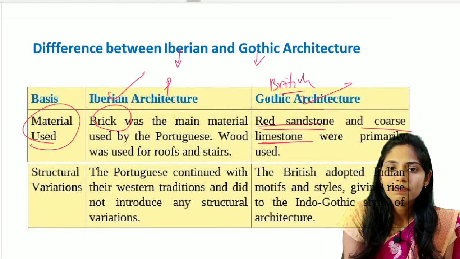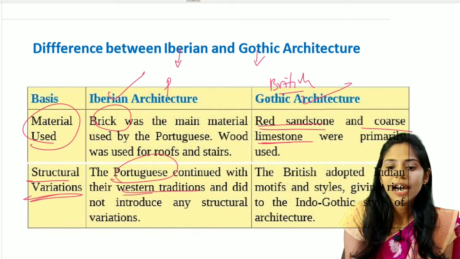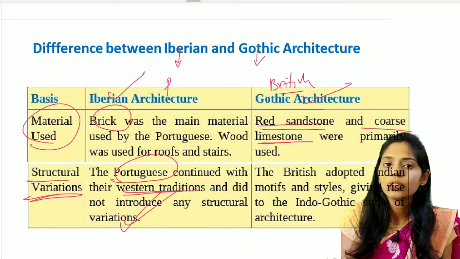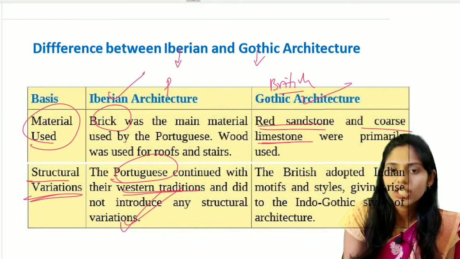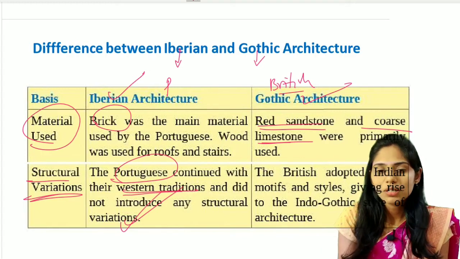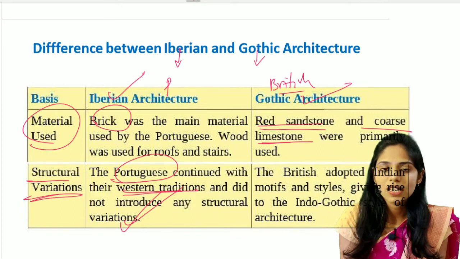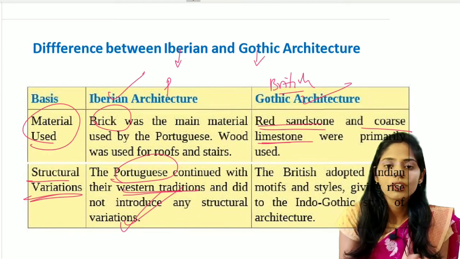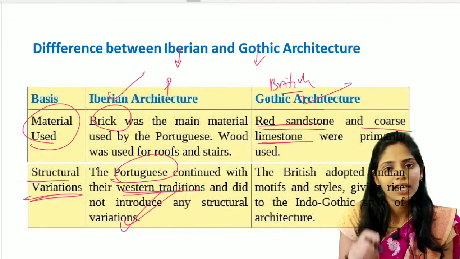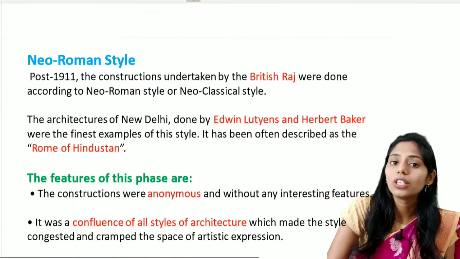And the next important difference is based on structural variations. The Portuguese continued with the Western tradition and did not have any structural variations. But in the British, that is the Indo-Gothic style, there is a confluence of Indian architecture, Gothic architecture and also Persian influence. Because of the Indian architecture, we also see some Indian motifs and Indian styles. And in the Persian influence, there is a large use of windows. So this type of structural variation is not seen in the Iberian style, but it can be seen in the Gothic style. These are some of the major differences between the Iberian style and the Indo-Gothic style.